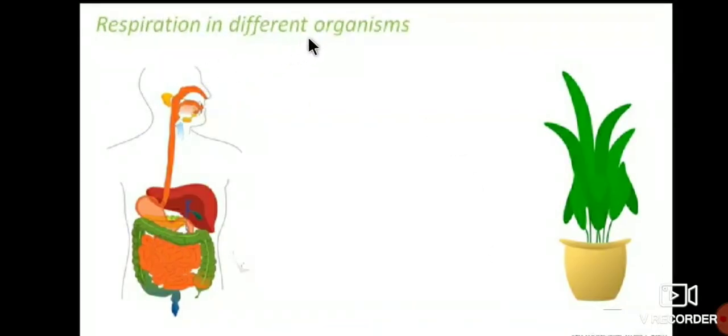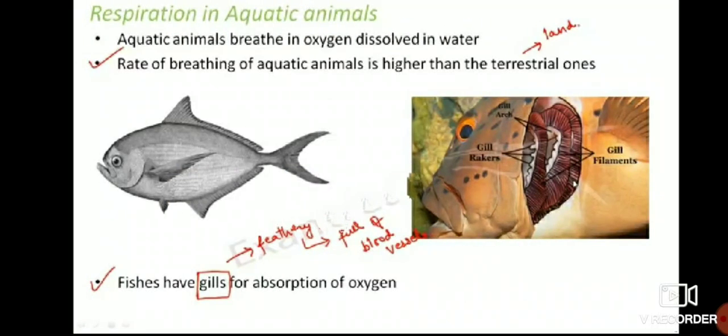So respiration in different organisms. In human beings and plants, how respiration takes place, we are going to study at the end. So respiration in aquatic animals, because in aquatic animals less amount of oxygen will be present, but in aquatic animals, fishes, so many will be there.